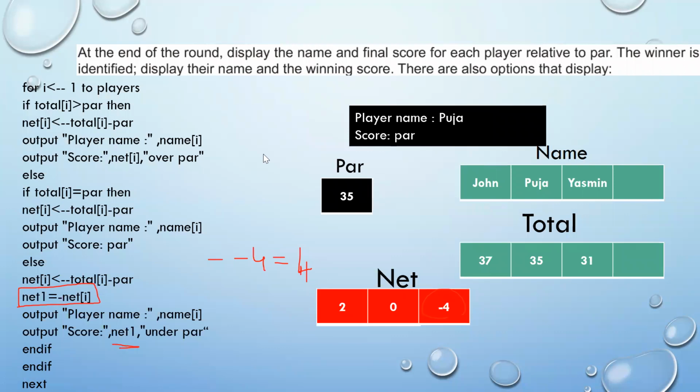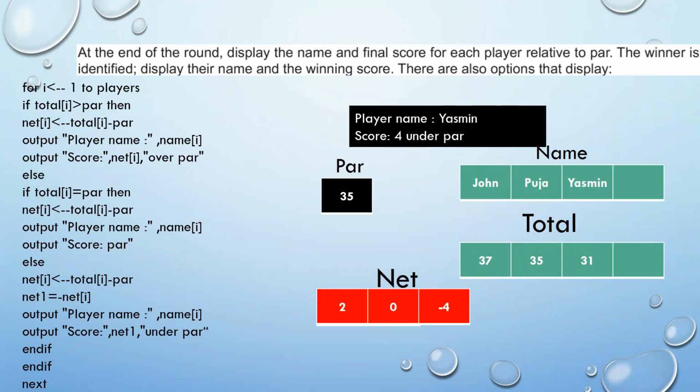Again, if you look at the answer, you can see the answer for Yasmin is 4 under par because I have displayed the answer of net1 and not net. So this will help us to get the correct answers for all the 3 players. So the first part of task 3, where they were asking about the name and the final score for each player in relation to par, is done.